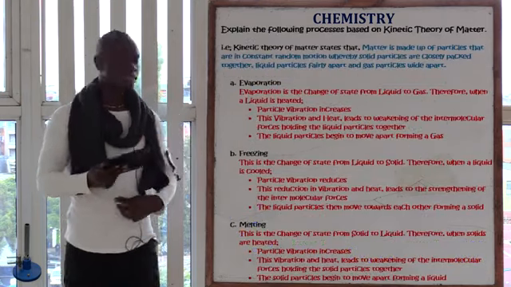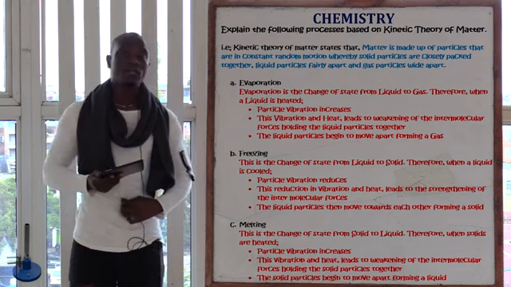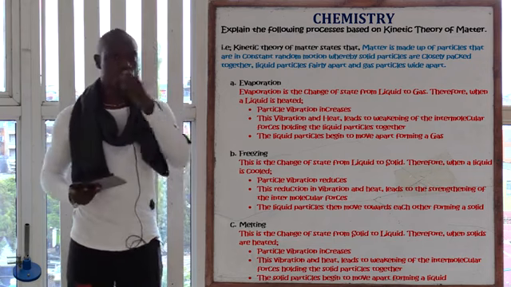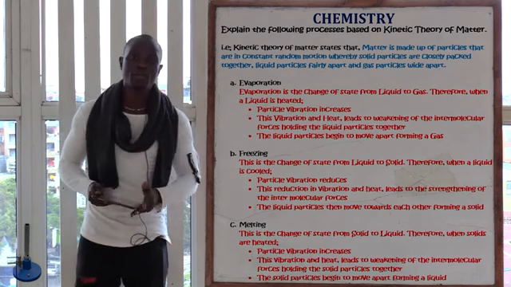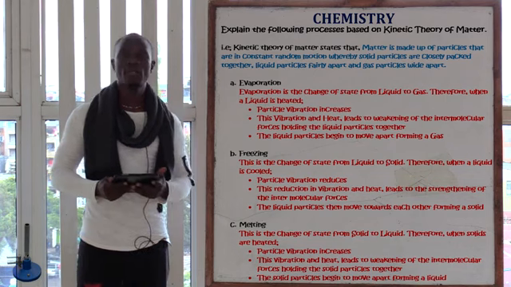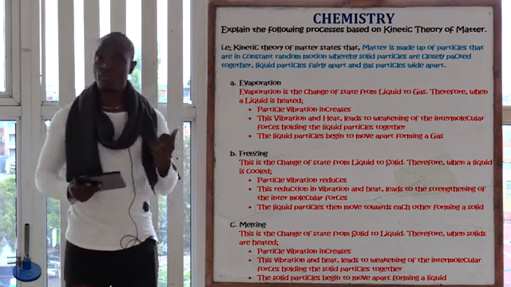So the next one is melting. So let's see, what is melting? Melting is the change of state from solid to liquid. So we are basing our argument of kinetic theory of matter from solid to liquid. So what happens during melting in terms of kinetic theory of matter?